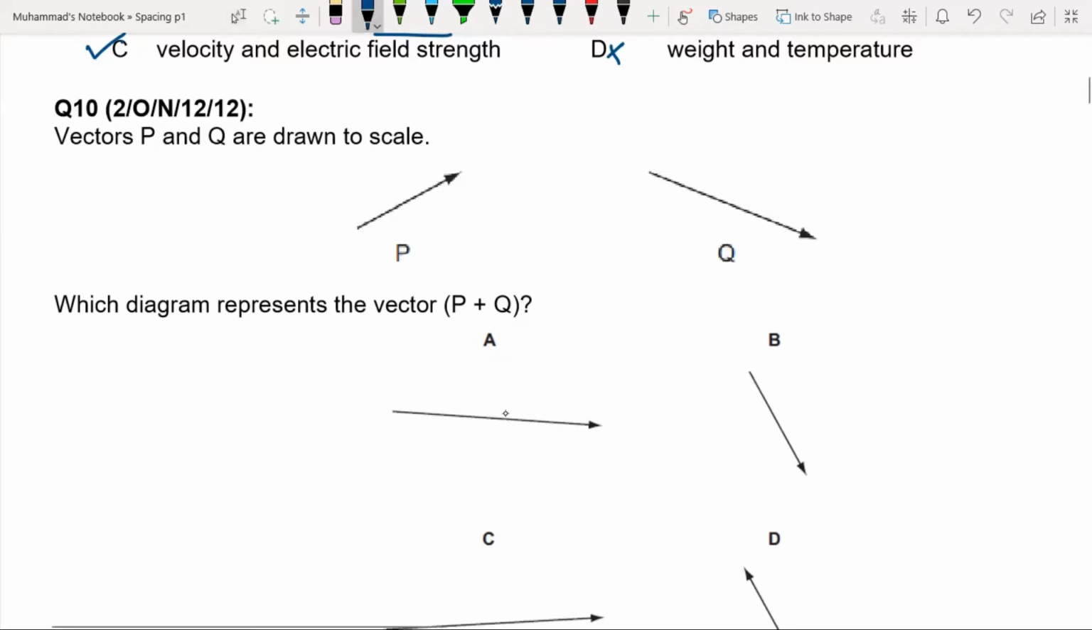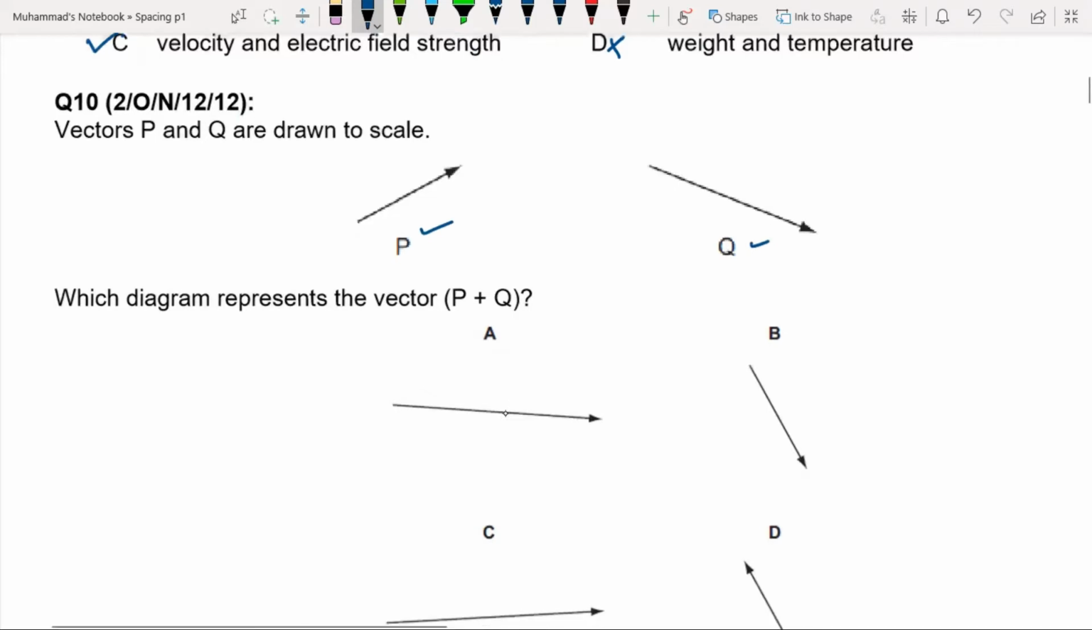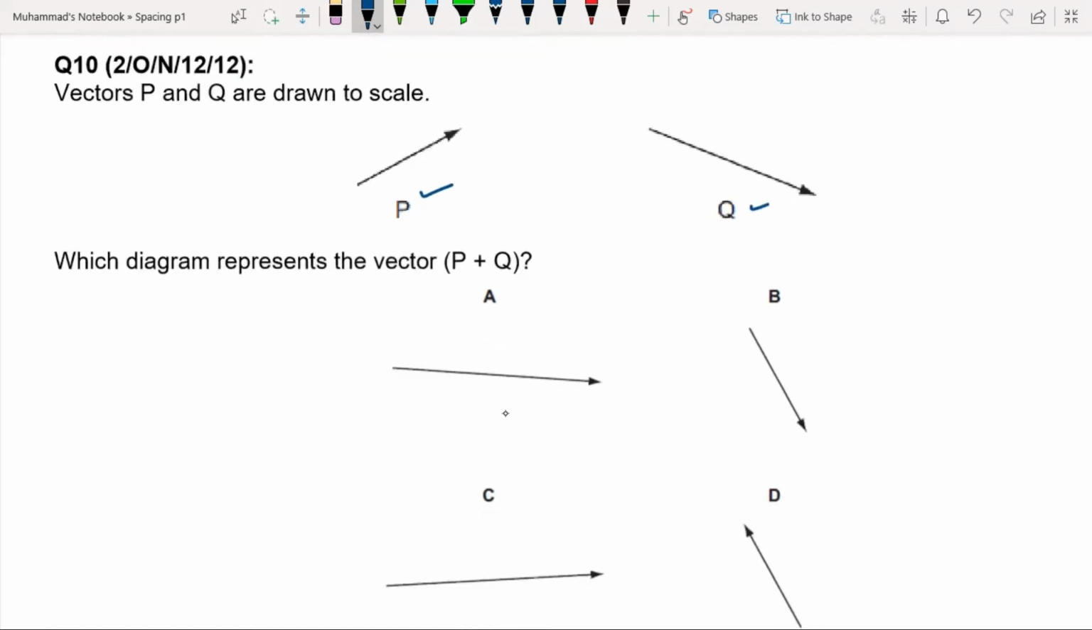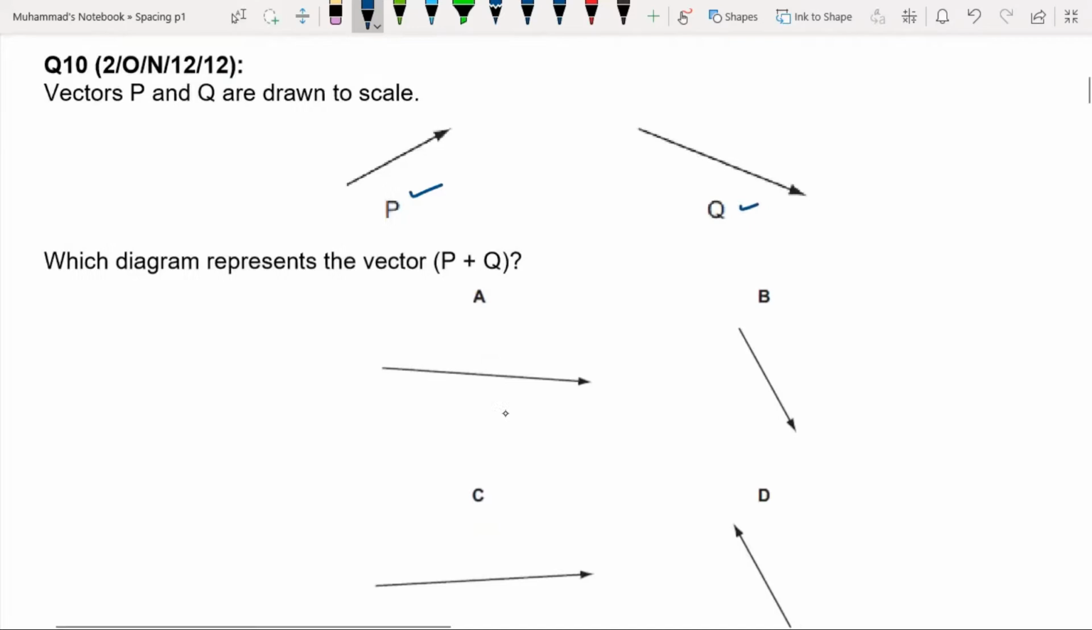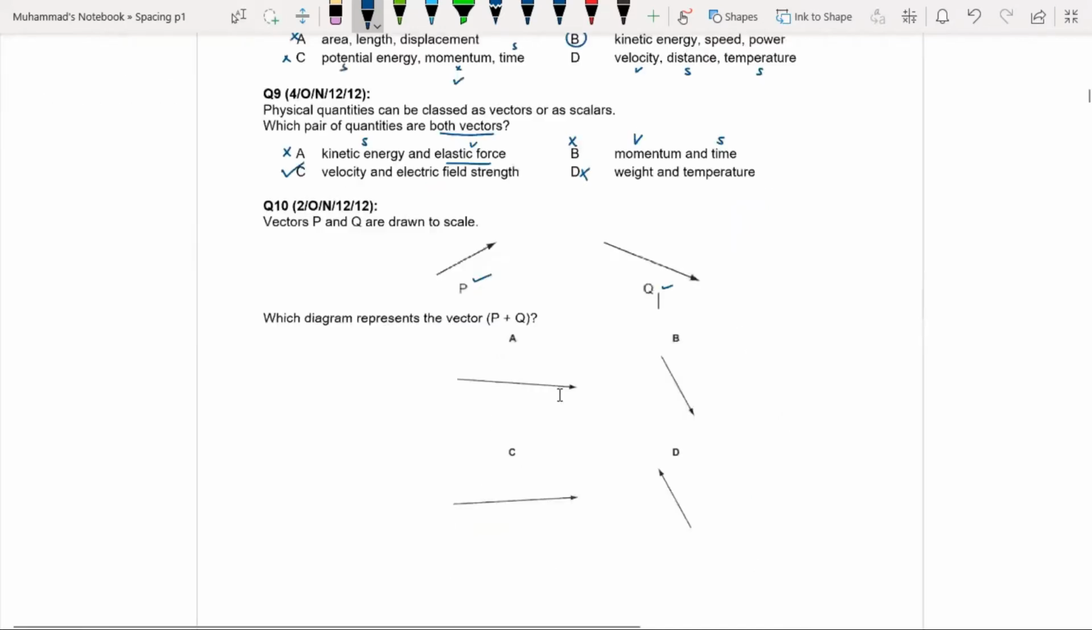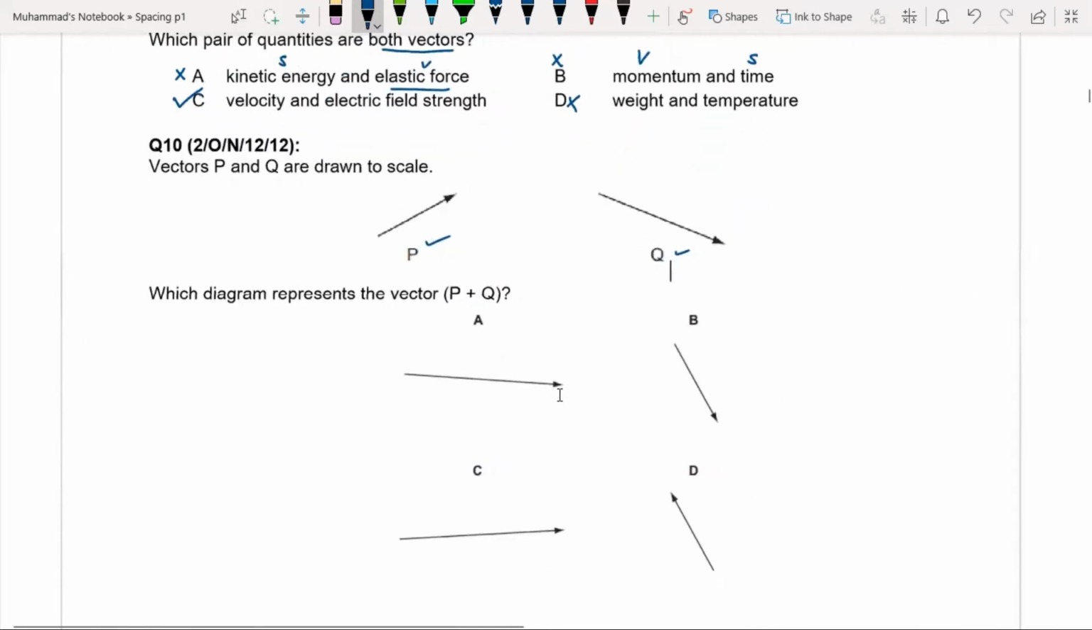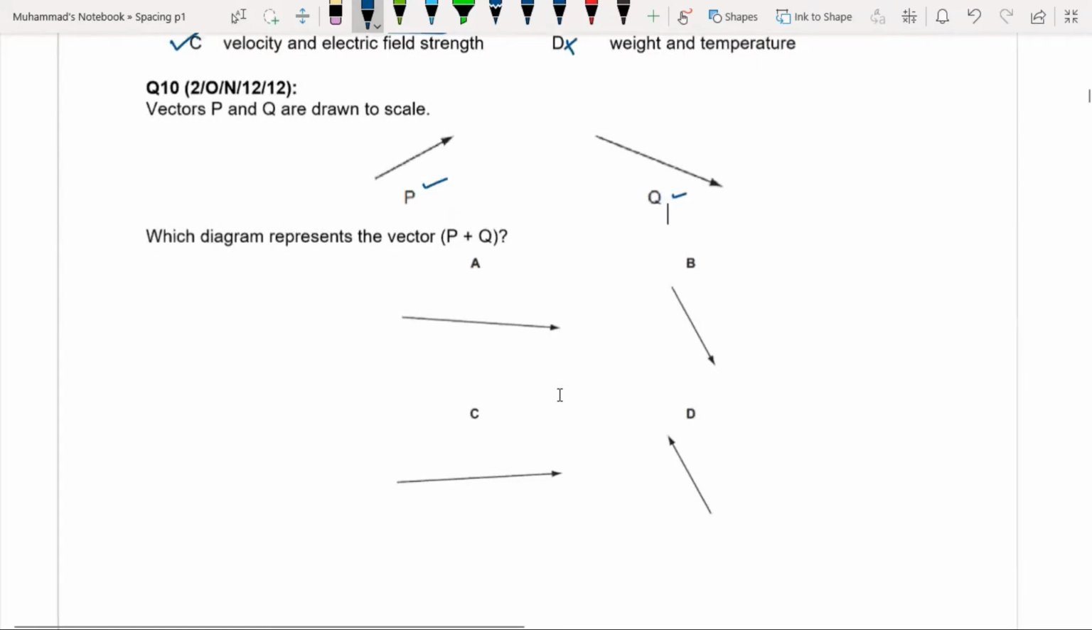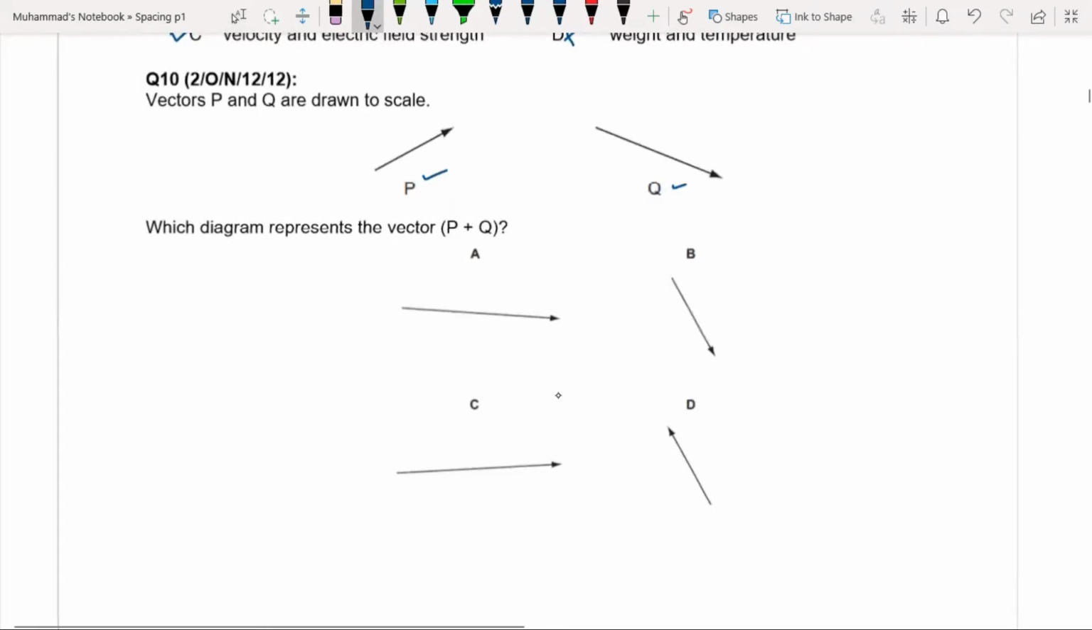So in question 10, vectors P and Q are drawn to the scale. This is P and this is Q. Which diagram represents the vector P plus Q? Okay, so we have to add them and find the resultant. So what's the procedure to add these two vectors?